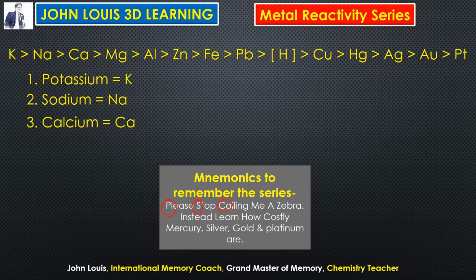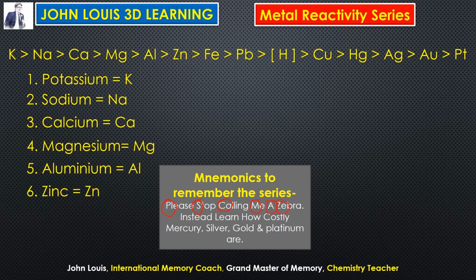In the third word, the first two letters are Ca, that is calcium. So the third metal is calcium. The fourth word, the first letter is M, therefore that stands for magnesium. The next one is A, which stands for aluminium. Then Z stands for zinc. So next is aluminium, and the next one is zinc.